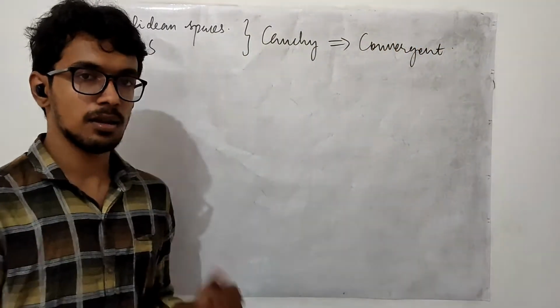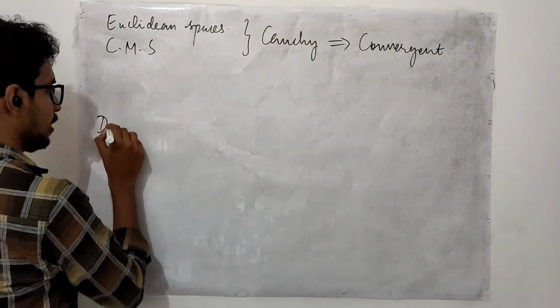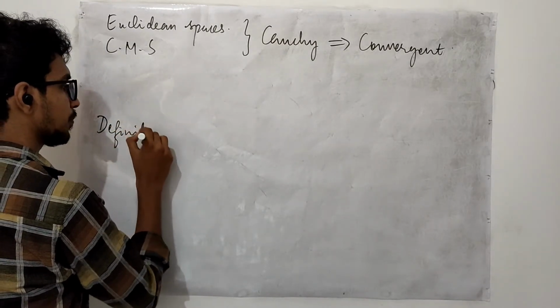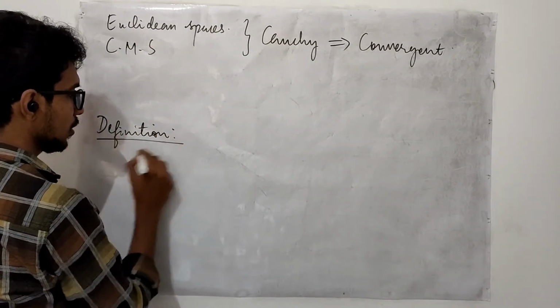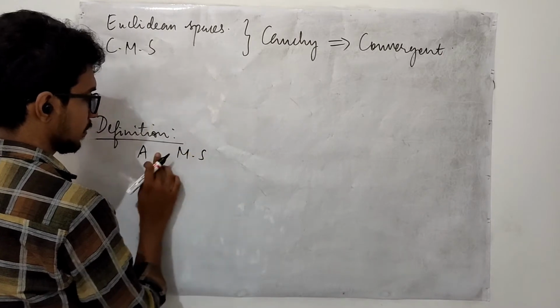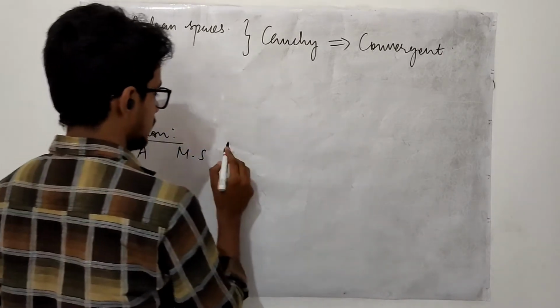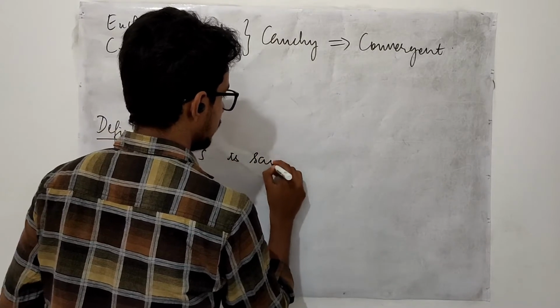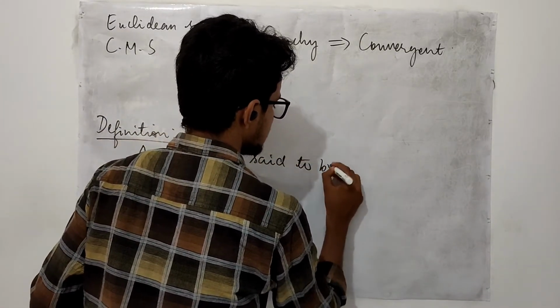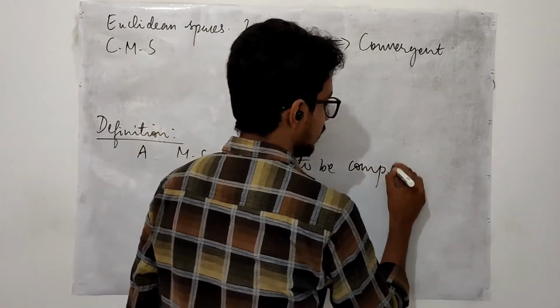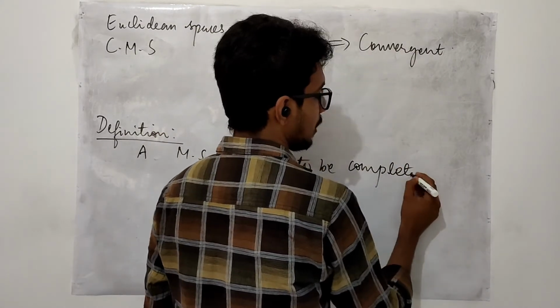Okay, before making the remark, let me define something. A metric space, that may be any metric space, is said to be complete. So this definition is all about the complete metric spaces.